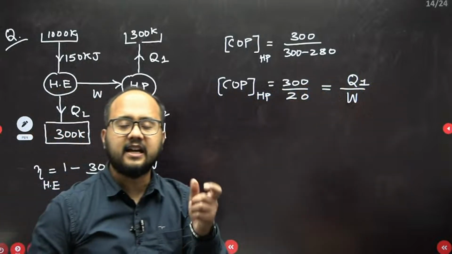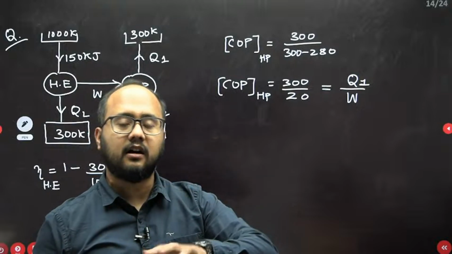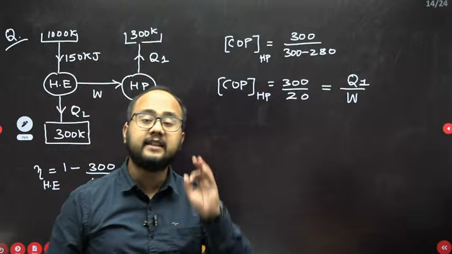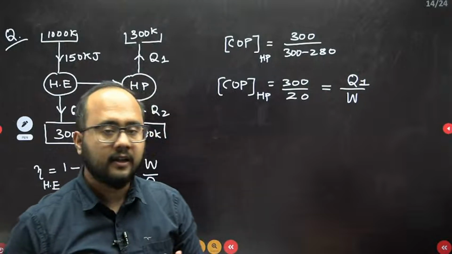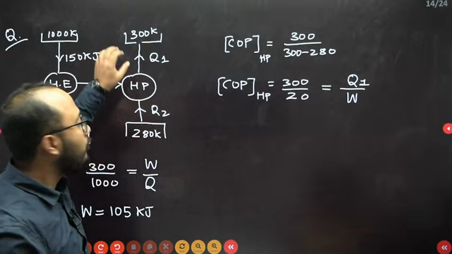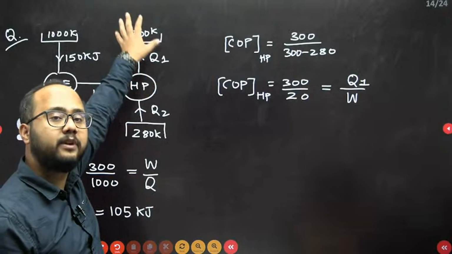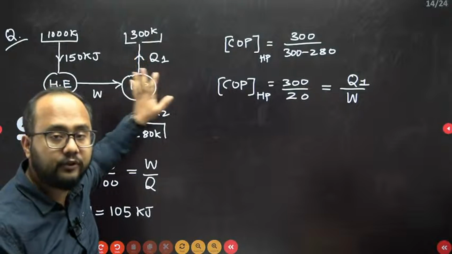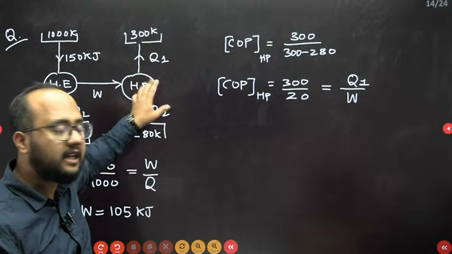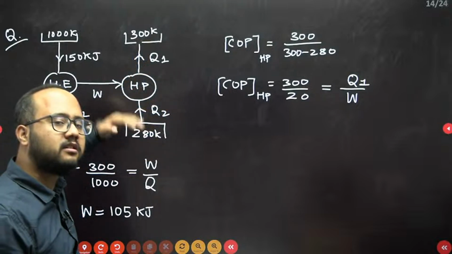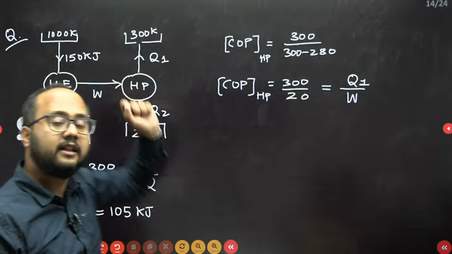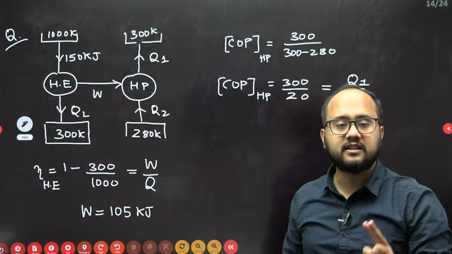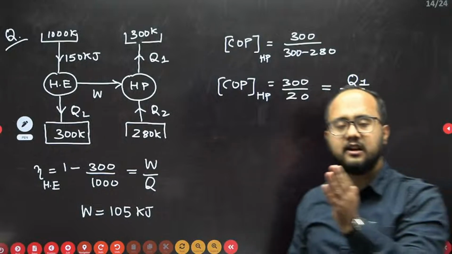Everyone please understand, the heat pump and refrigerator diagram is exactly the same. Only the desired effect is different. If it is a heat pump, whatever heat we are transferring to the high temperature reservoir is our desired effect. If it is a refrigerator, whatever heat we have extracted from the low temperature reservoir will be the desired effect. So you should understand the difference between the heat pump and the refrigerator.